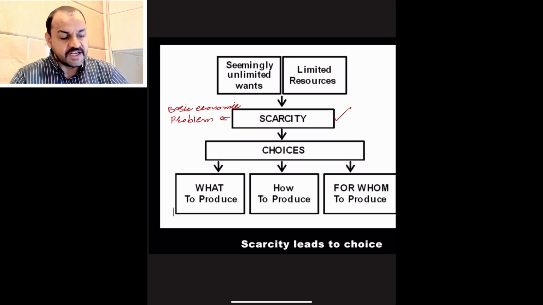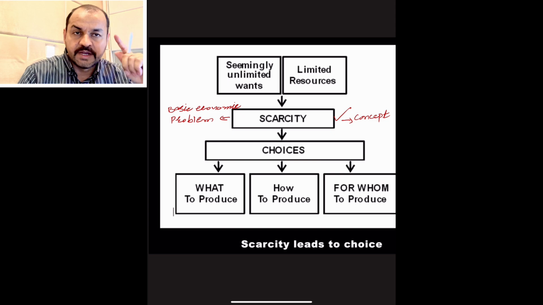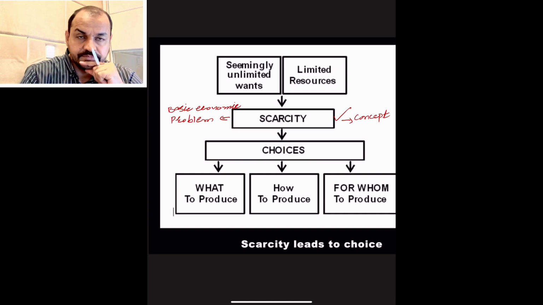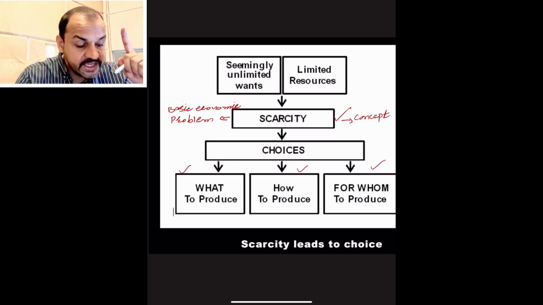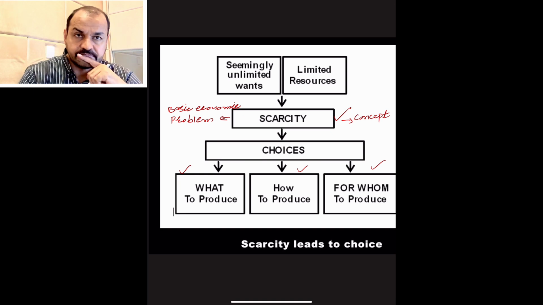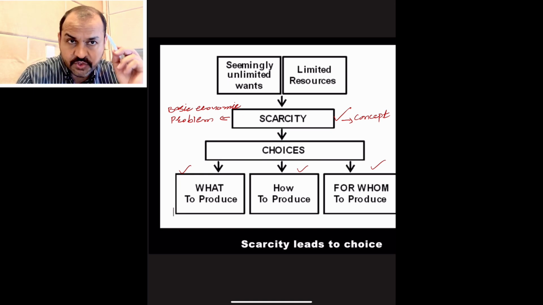So this is the first important concept of economics. My dear students, where you face scarcity, you must make a choice. हमें choice करना होगी, right? हमें choose करना होता है related to what to produce, how to produce, and for whom to produce. Because we cannot produce everything, we must make the choice.